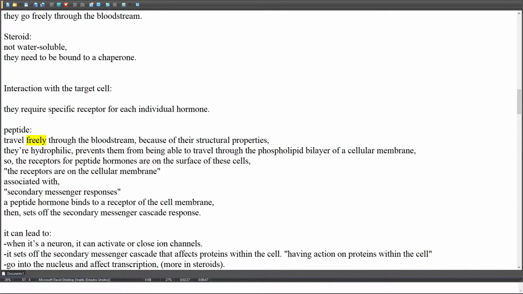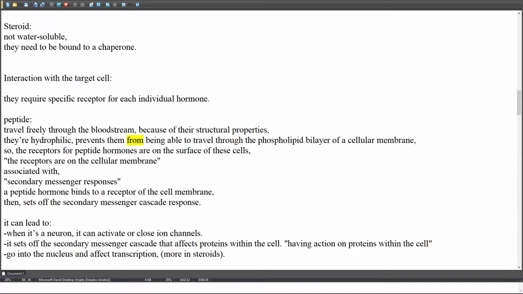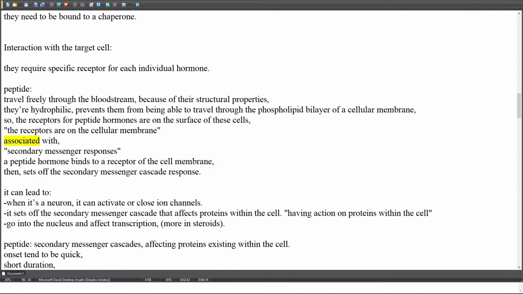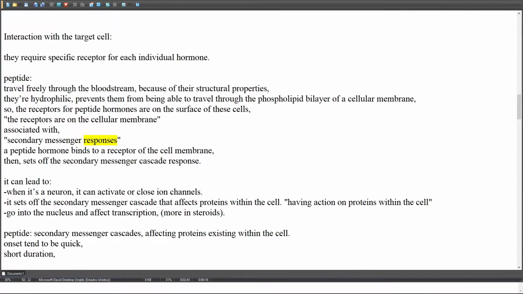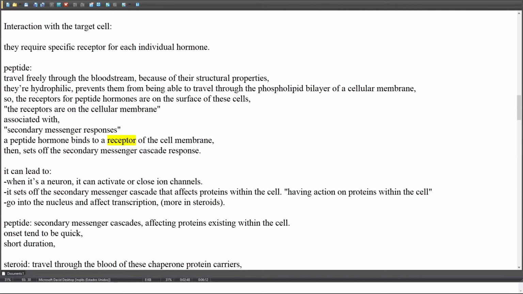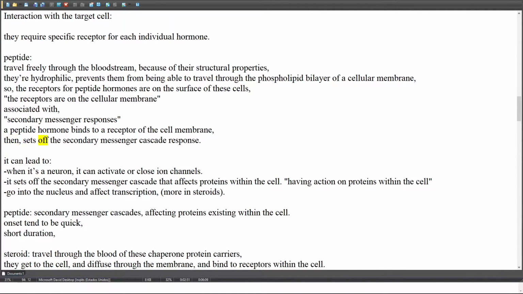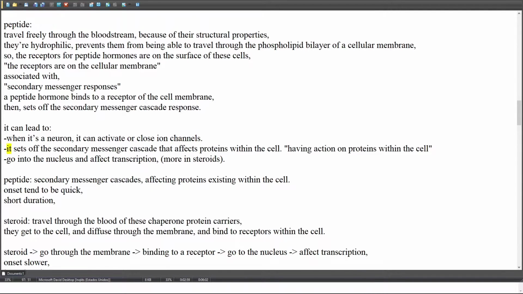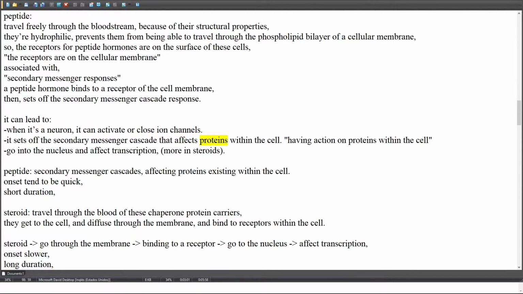Peptides travel freely through the bloodstream because of their structural properties. Being hydrophilic prevents them from passing through the phospholipid bilayer of a cellular membrane. So the receptors for peptide hormones are on the surface of these cells, on the cellular membrane, associated with secondary messenger responses. A peptide hormone binds to a receptor on the cell membrane, then sets off the secondary messenger cascade. In a neuron, it can activate or close ion channels. The cascade affects proteins within the cell.